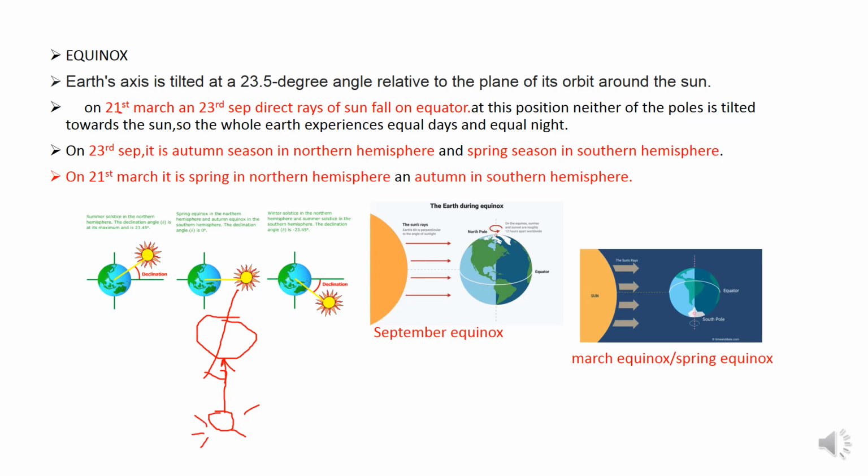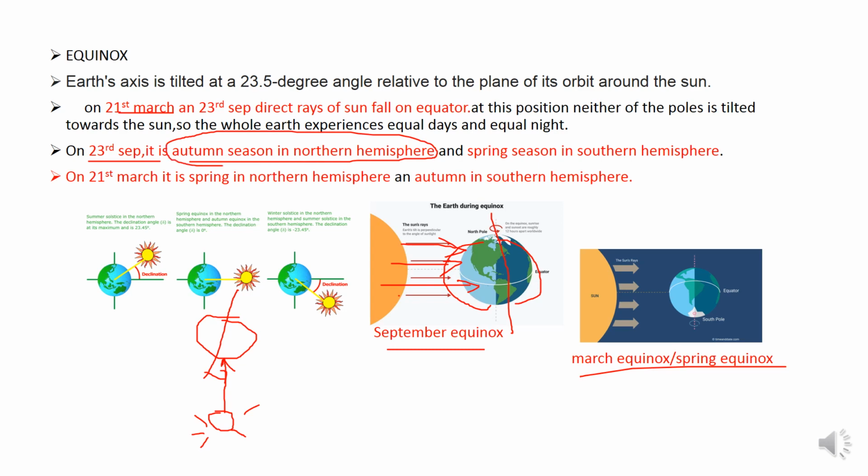On 21st March and 23rd September, direct rays of the Sun fall on the equator. At this position, neither of the poles is tilted towards the Sun, so the whole Earth experiences equal days and equal night.